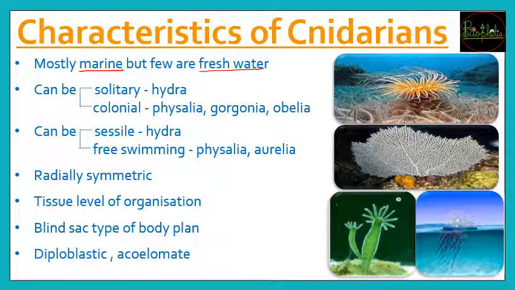Now these Cnidarians are members who either like to live alone, that is, they can be solitary livers, or they can live in groups, who like playing with lots of friends, that is, these are colonial organisms. The solitary one, who likes to stay alone and sits in a corner, is the Hydra. While the one who has the most fun in class, mixes with everyone and lives in groups, is going to be nothing but Physalia, Gorgonia and Obelia. So in that way you can remember solitary and colonial organisms.